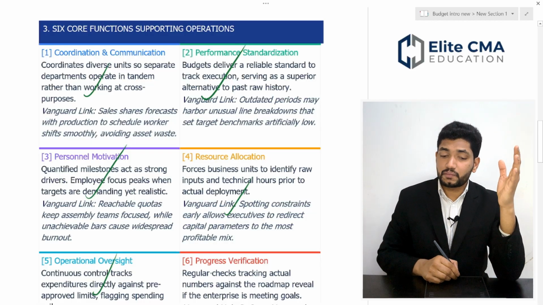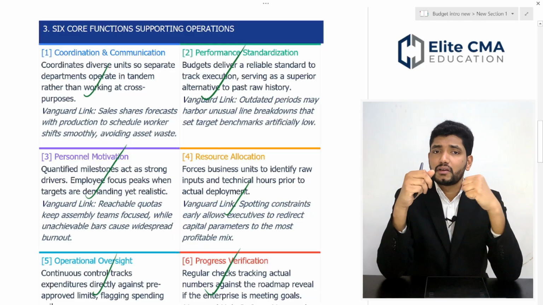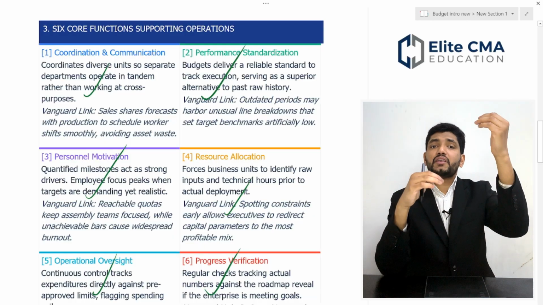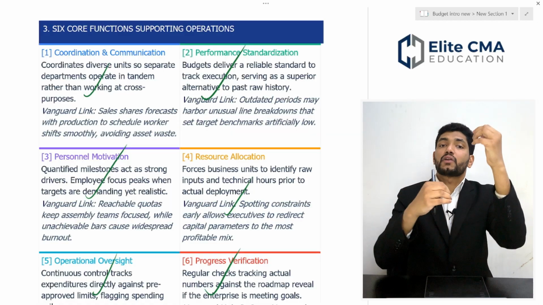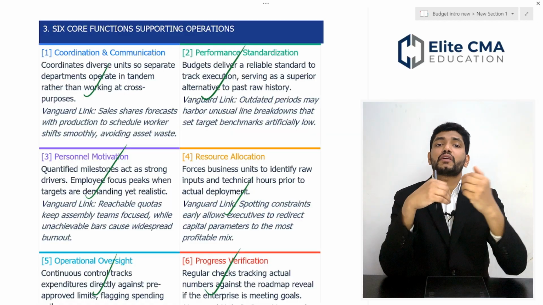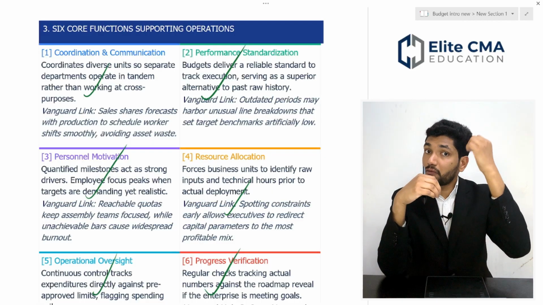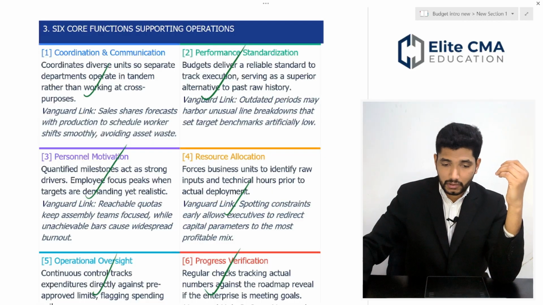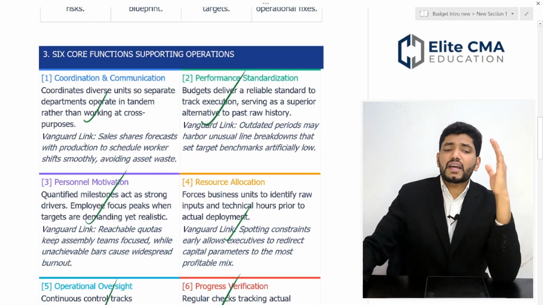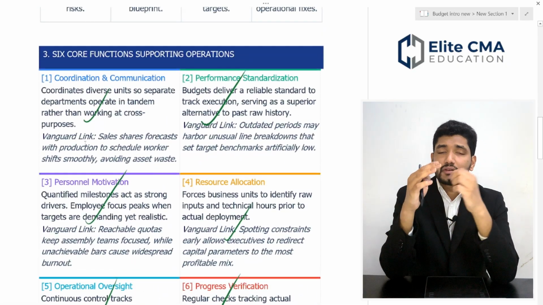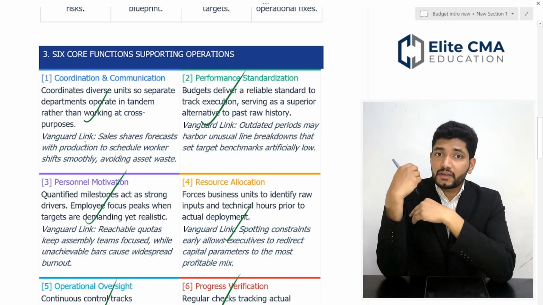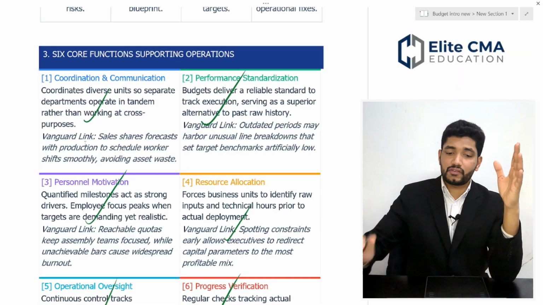Then the sixth function is progress verification. Again, once you set a budget, you can verify your progress periodically to see how you are progressing toward your goals or towards your budget. These are the key six core functions of how management supports the business operations.